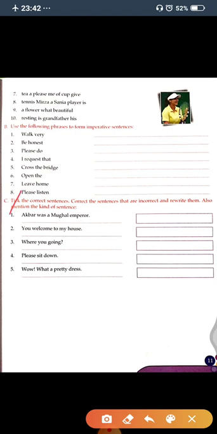Now the last one. The last one is tick the correct sentences. Correct the sentences that are incorrect and rewrite them. Also mention the kind of sentence.